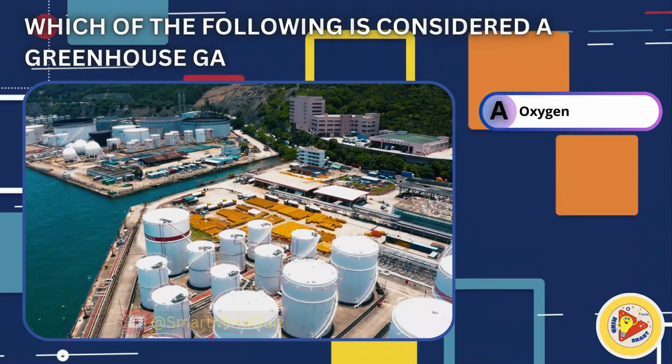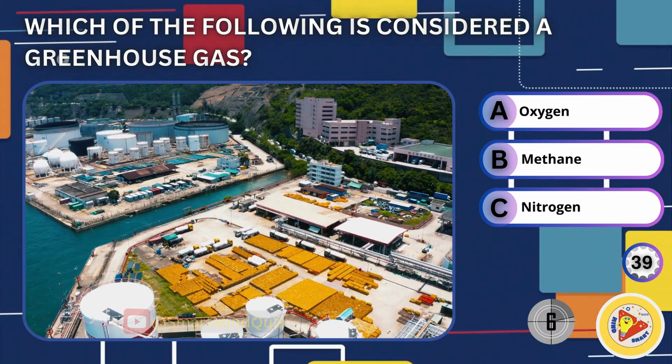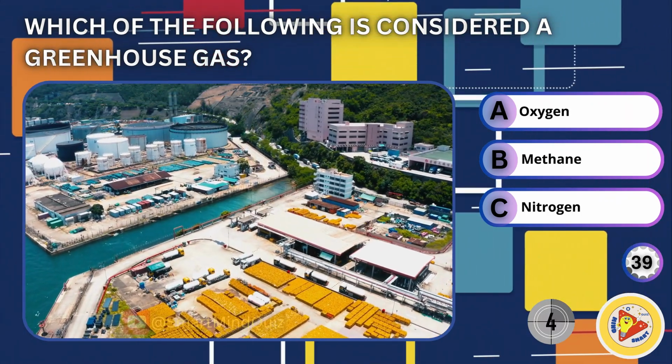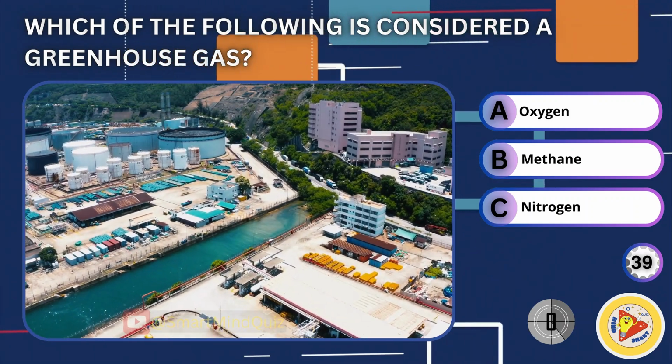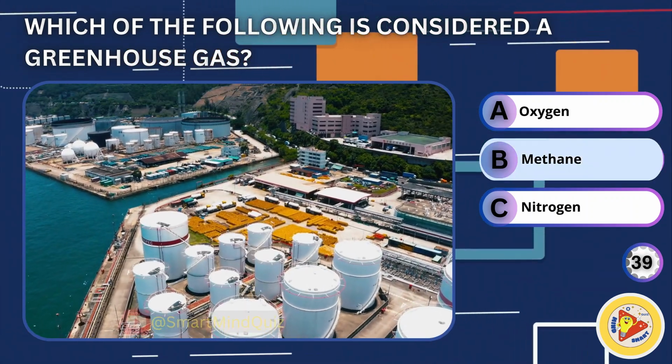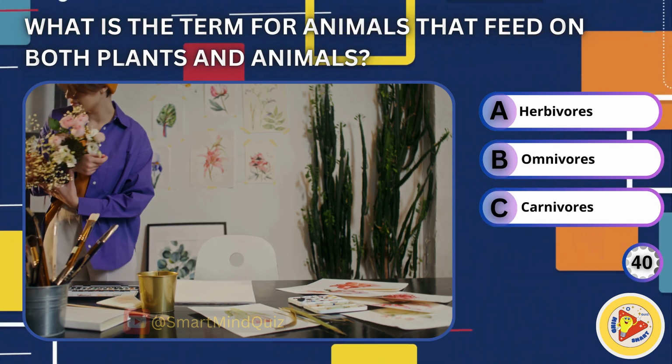Which of the following is considered a greenhouse gas? Oxygen, methane, nitrogen. Right answer is methane. What is the term for animals that feed on both plants and animals?